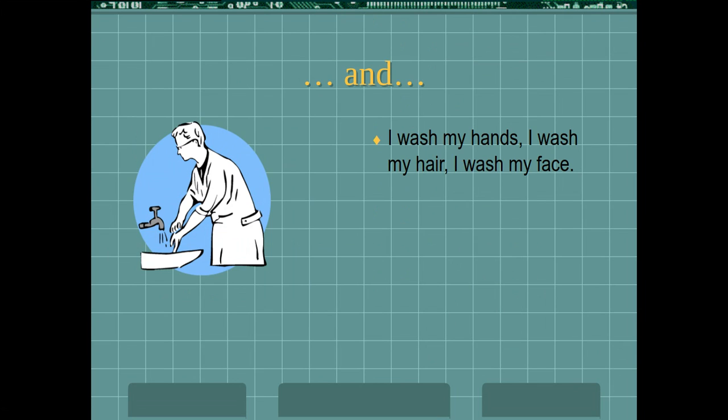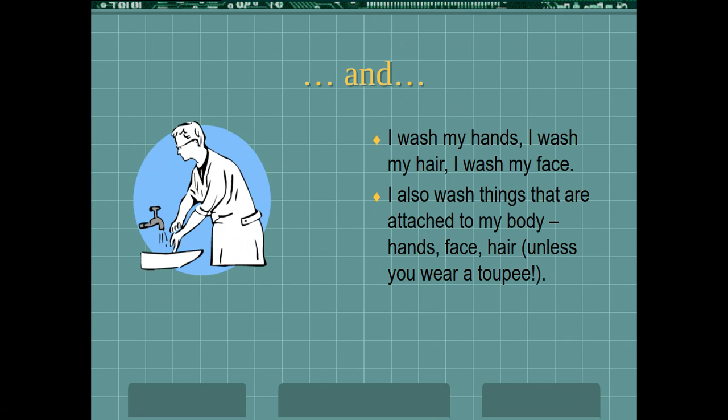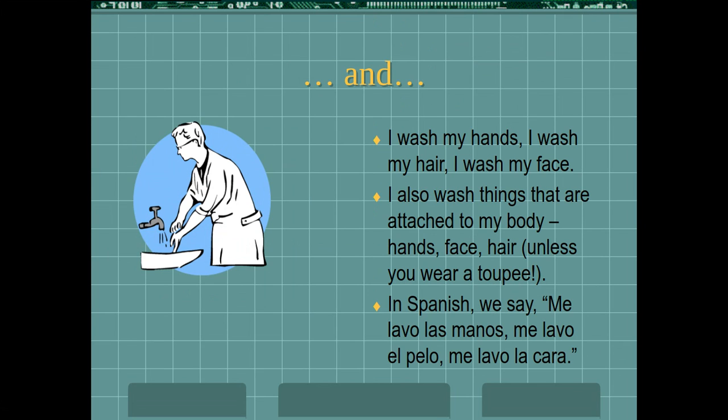But if I wash my hands, wash my hair, wash my face, not only do I do the action, but the action happens to me. So in English, sometimes we communicate this by saying oneself or himself, herself. We don't have to do that in English, but sometimes we do, just to make it clear that it's a reflexive action. So it's basically washing things that are attached to yourself, right?